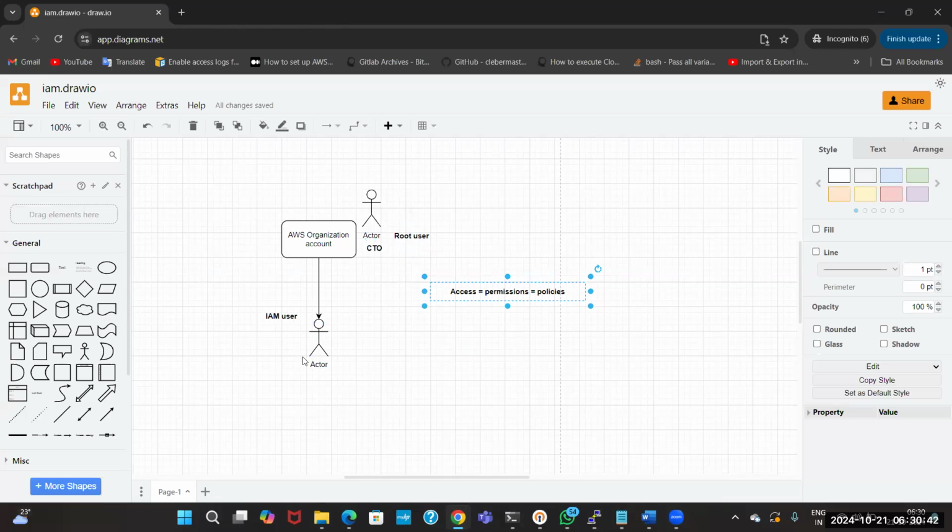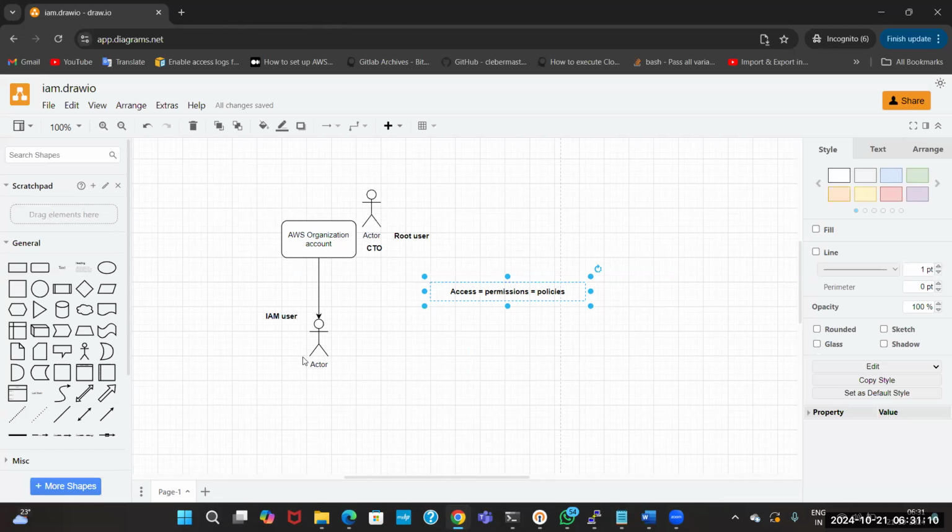Suppose you are working in one of the departments, the finance department. I will give you the finance department access: what our bank accounts are, what funds we are getting, and how much output we are giving, all the details. Then you can start working with the finance team.